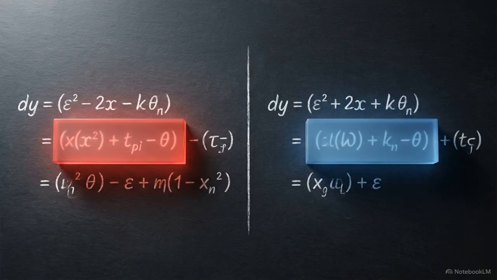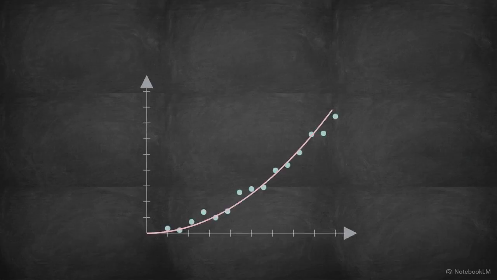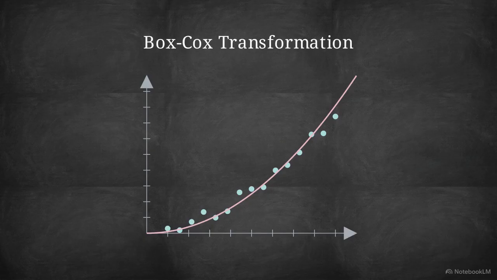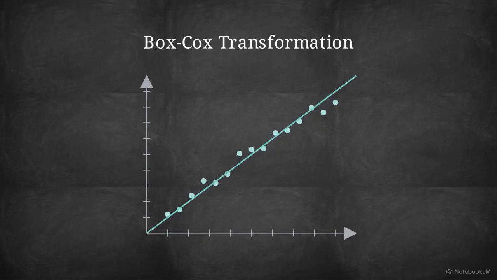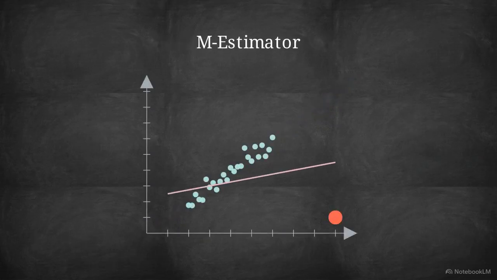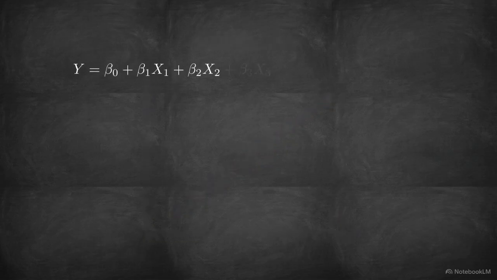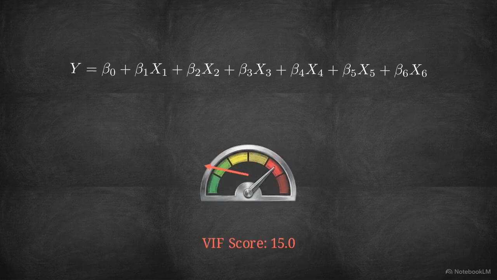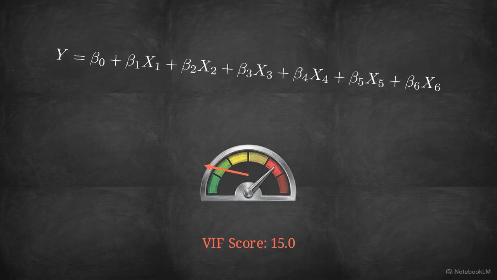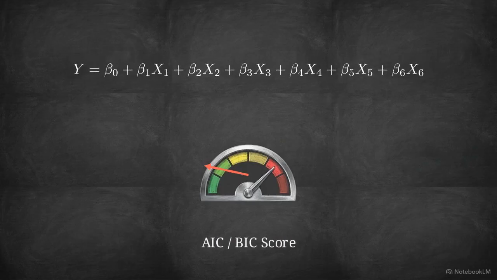When diagnostics fail, we do not throw the model away. We engineer a structural correction. For non-linear errors, we apply Box-Cox power transformations to reshape the response variable and force alignment. To mitigate outliers, we utilize robust regression techniques like M-estimators. Instead of deleting anomalous data, these algorithms mathematically downweight their gravitational pull. We must also correct model bloat. Throwing too many variables into the equation generates collinearity, identified by a VIF score over 10, which creates extreme numerical instability. To solve bloat, we use stepwise model selection.